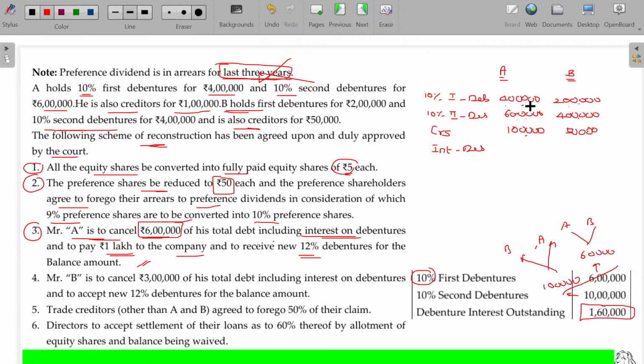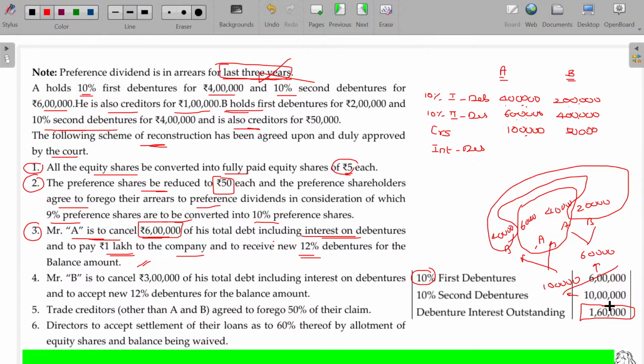As the first debenture is held by A and B in the ratio of 4:2, the same ratio, 2:1, this can be allocated. For A, it is 40,000 and for B, 20,000. And in case of the second debenture, it is again 6 lakhs and 4 lakhs, or a 3:2 ratio, for 10 lakhs. 6 lakhs at 10% is 60,000 for A, and for 4 lakhs at 10%, 40,000 for B. So for A, it is now 1 lakh, for B, it is now 60,000.